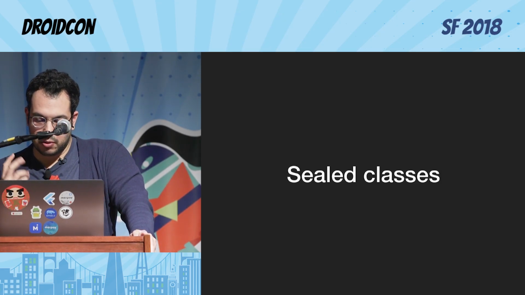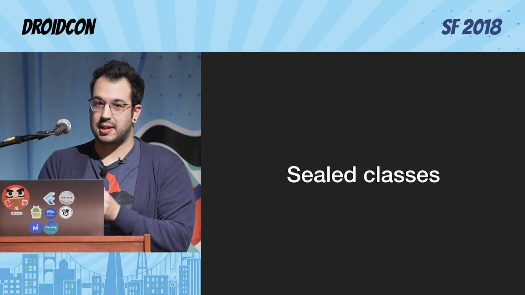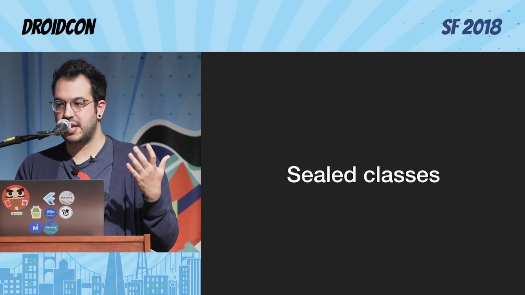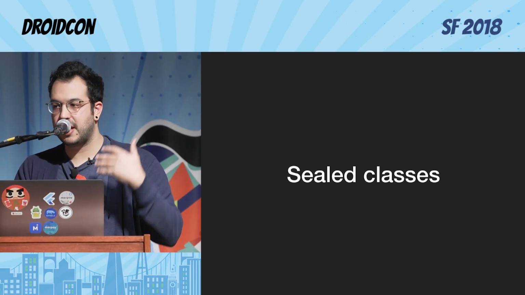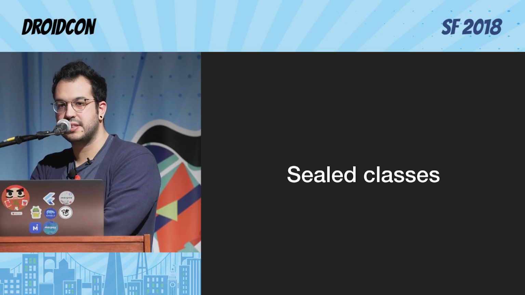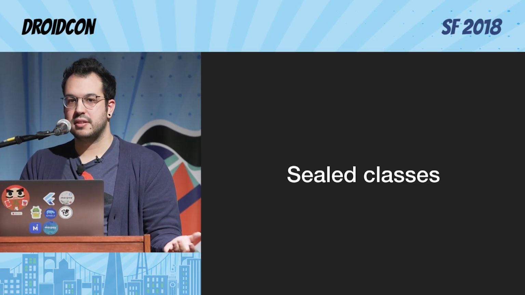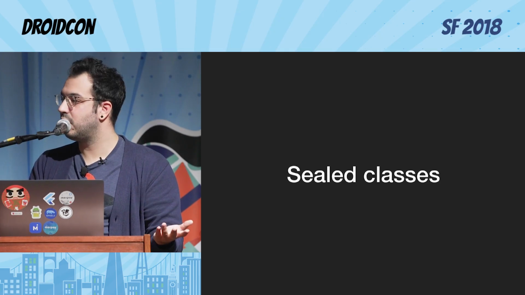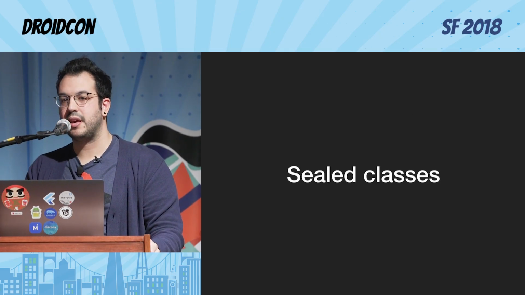So the good thing about sealed classes is that it allows you to represent abstract data types, and with that you can imagine you have the classic presenter with a state, so you could represent all the states of that screen with a sealed class, and it will be like a finite state machine. So that's why I like sealed classes. It gives you more power. We could not do this without a lot of boilerplate in Java.